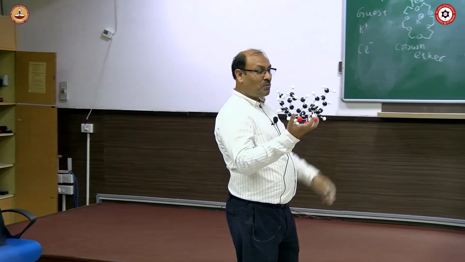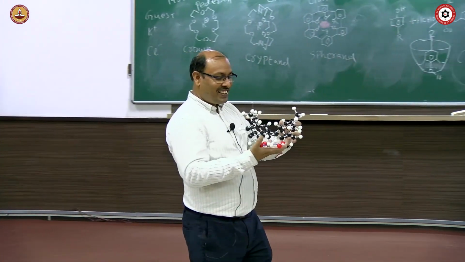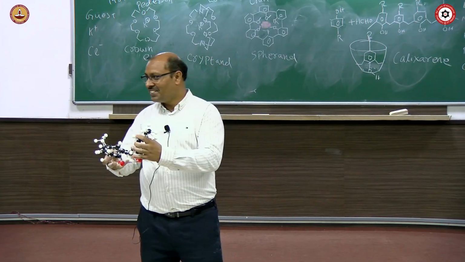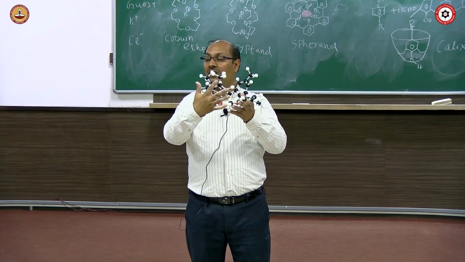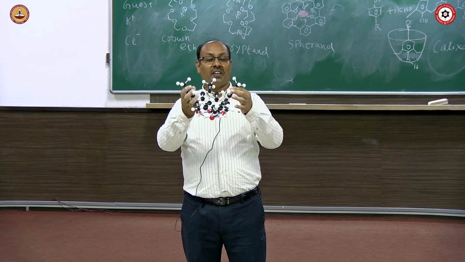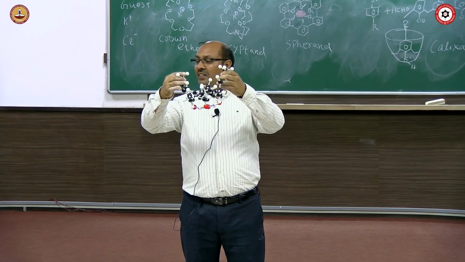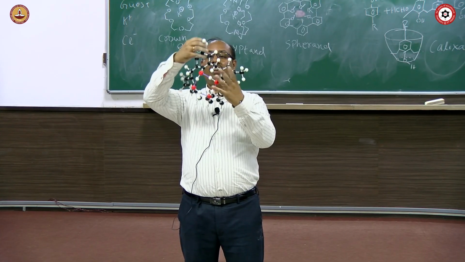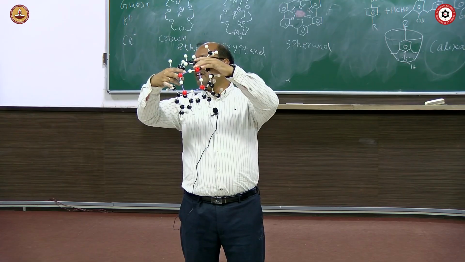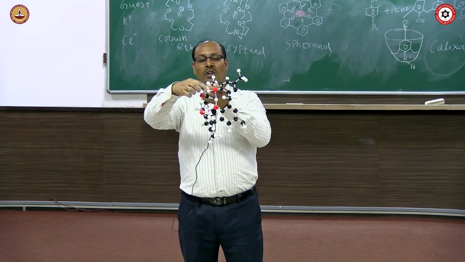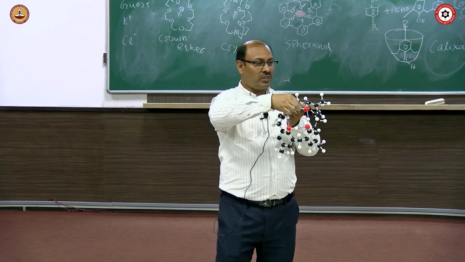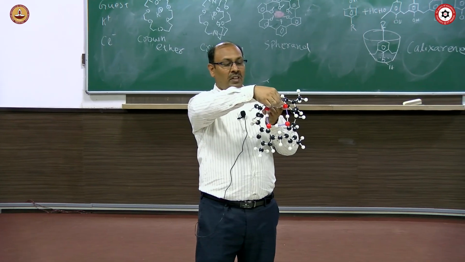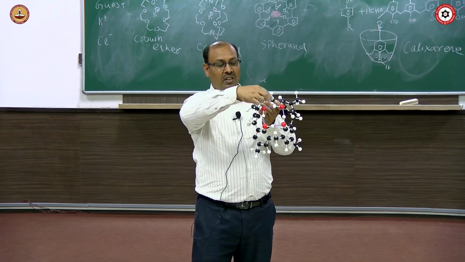It looks like this. Now things are more interesting, right? It's actually like a bowl. Each of these groups is a 6-membered aromatic ring having an alkyl group, and at the bottom there are OH groups. The hydrogen of one hydroxy group and the oxygen of the next one form a hydrogen bond.